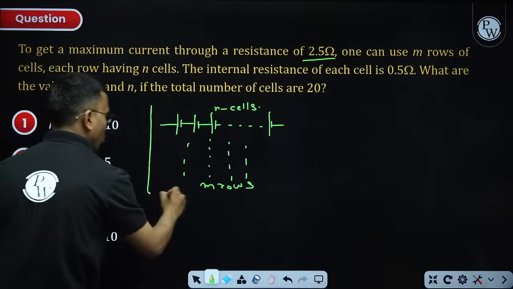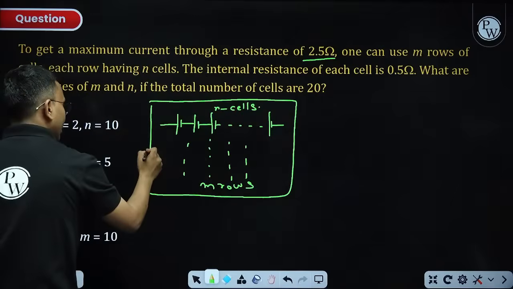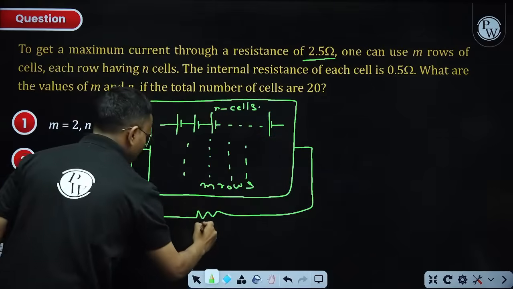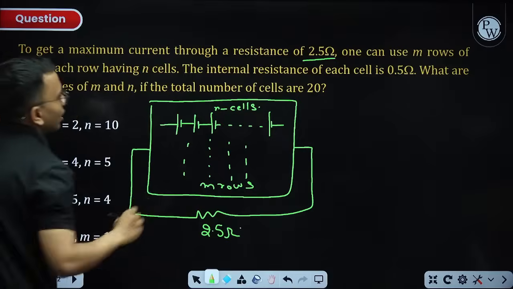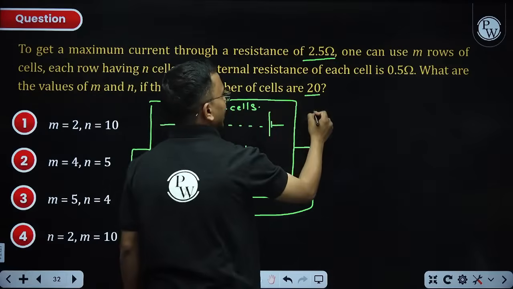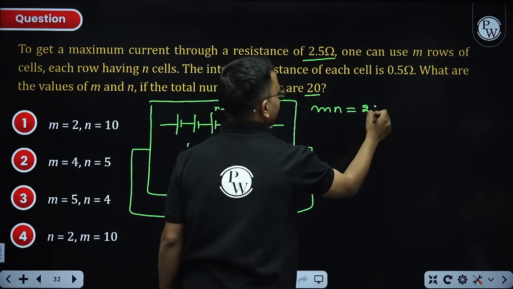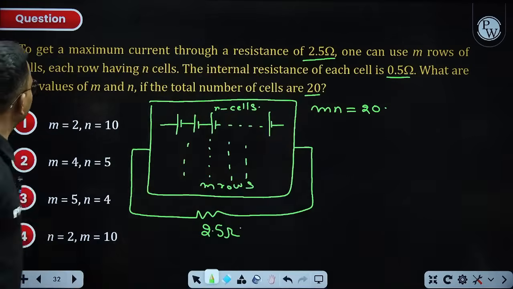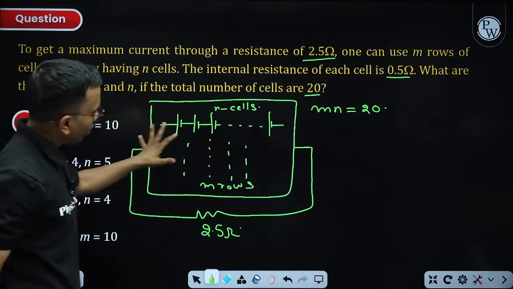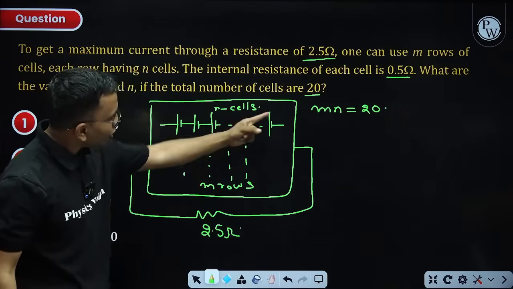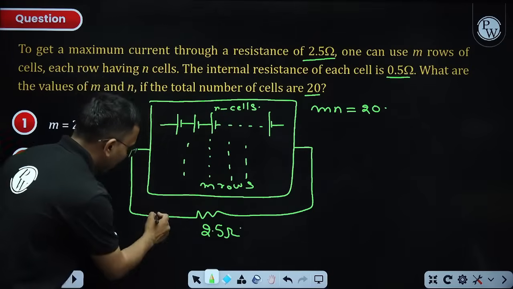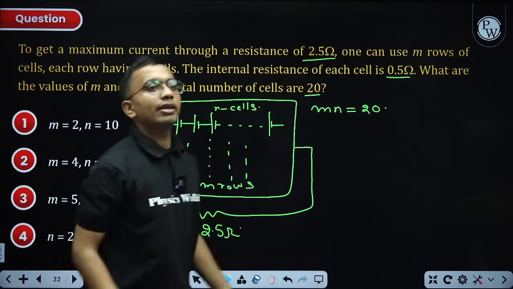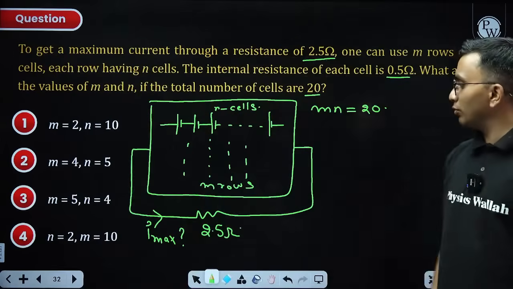Now this whole thing is connected with an external resistance which is 2.5 ohm. Total number of cells are 20. It means MN is equal to 20. Internal resistance of each cell is 0.5 and the EMF is not mentioned. So these all cells are equal. Now you need to find what should be the value of M and N such that this current is maximum.